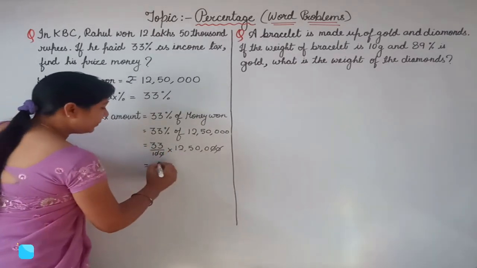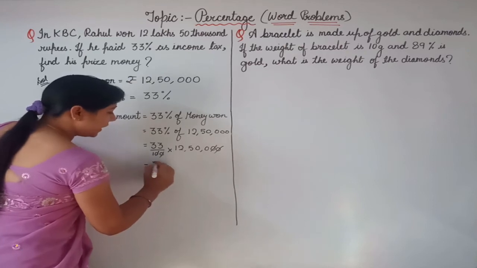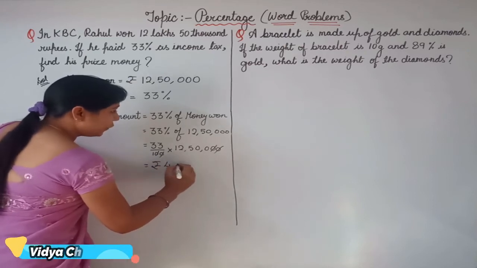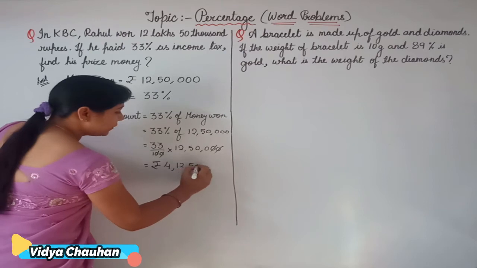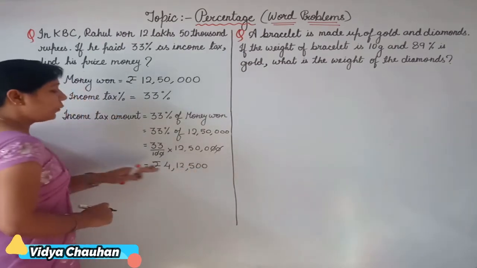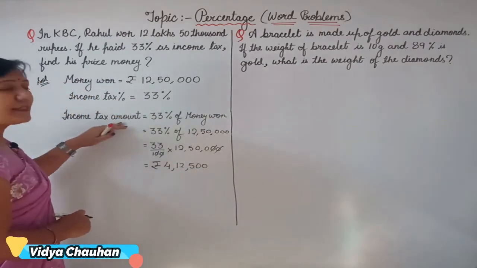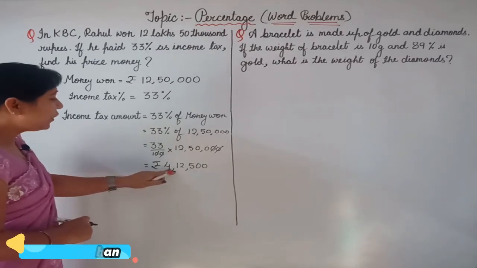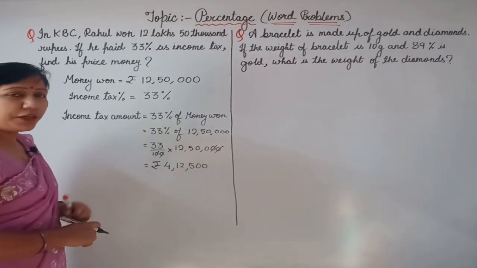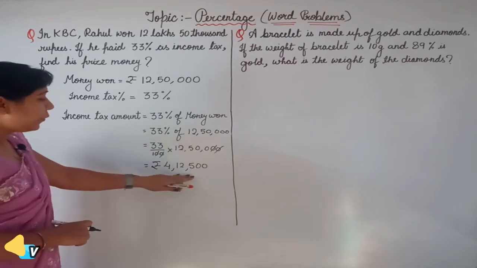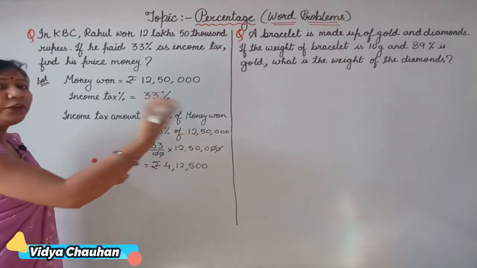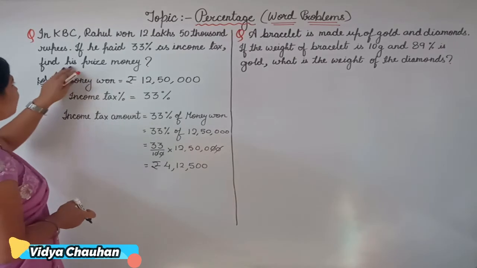When you multiply it here, you will get the value 4,12,500. So how much is the amount which he paid as tax to the government? 4,12,500 rupees. Now this is the amount which he paid to the government, and what we have to find?